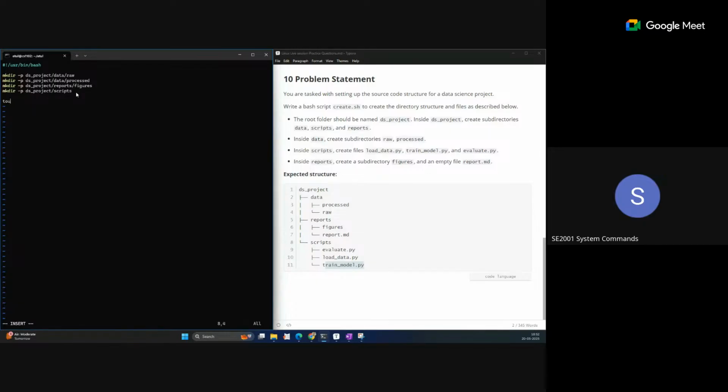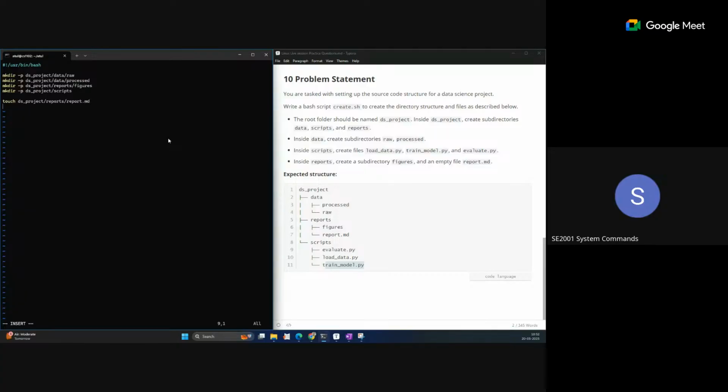So touch. Like the same path we will use, ds_project. The files we need to create are inside the reports directory, so reports slash, and we need to create report.md.